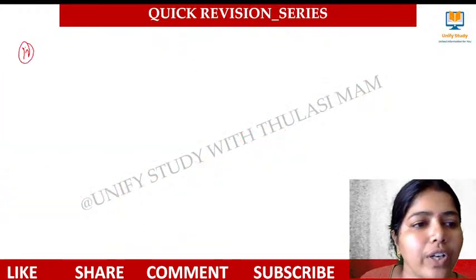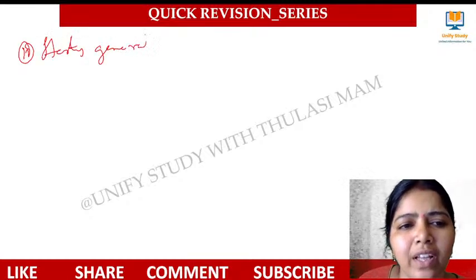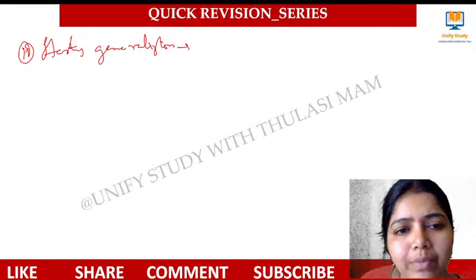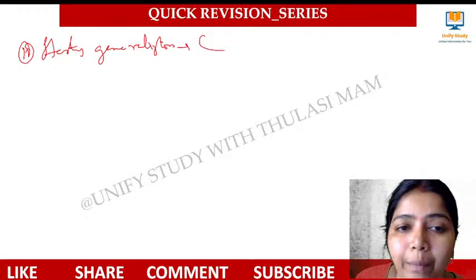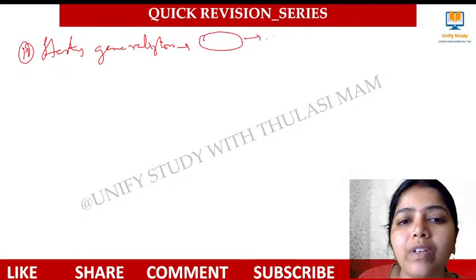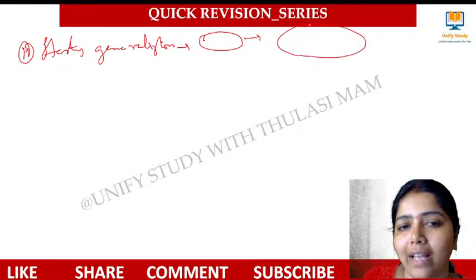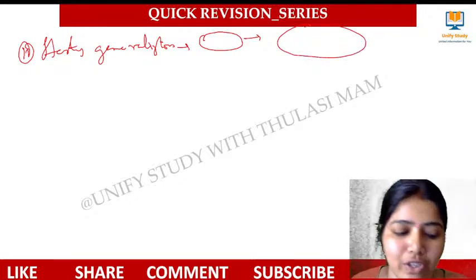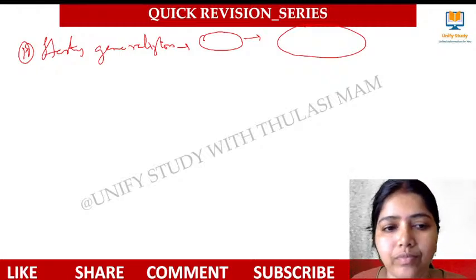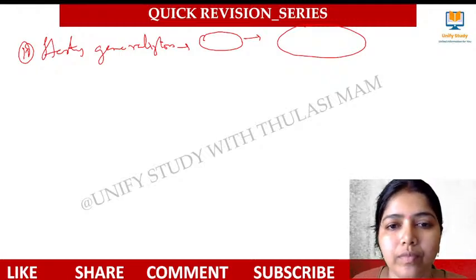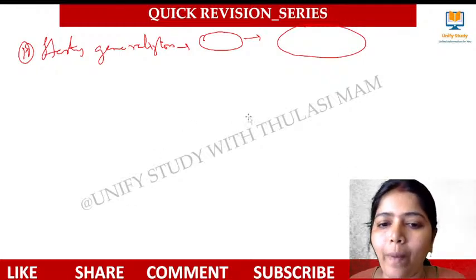Another one, hasty generalization. Generalizing things: all these teenagers are like this only, they used to do like that. Then they say something, that is hasty generalization. Generalizing the thing with a small sample. This small set of people do some wrong things, right? With this, we tell all the people are like that. That is hasty generalization. Yes, clear? I hope I have cleared.